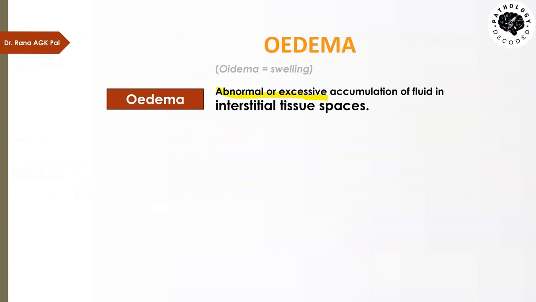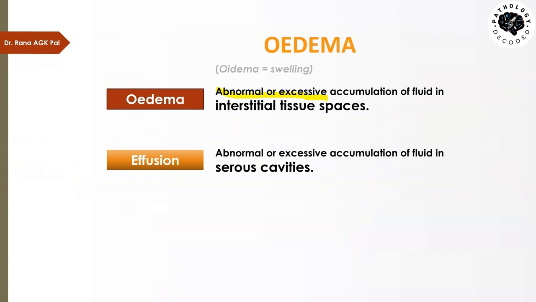Now, when this abnormal or excessive fluid accumulates in the body cavities, then we label it as effusion. Effusion is also a type of edema because it is accumulation of the fluid, but it occurs in the serous cavities of the body. So we have cavities like the pleural cavity, a cavity which is around the lungs. We have got the pericardial cavity, and we have got the peritoneal cavity. If the fluid accumulates in this area, then we call it effusion. Now, peritoneal effusion is also labeled as ascites. Ascites is a special word used for the collection of fluid in the peritoneal cavity.